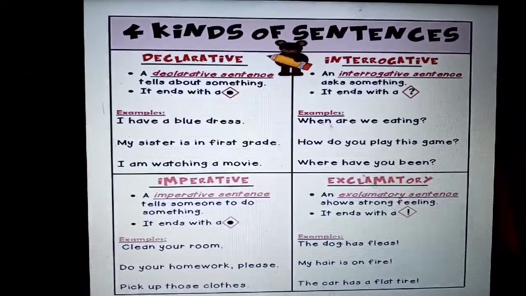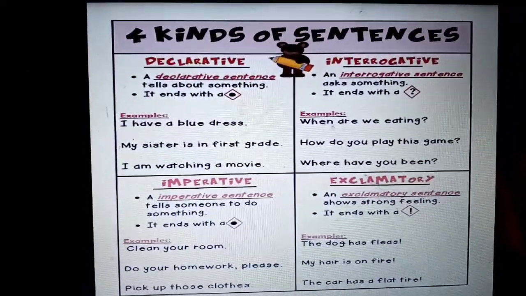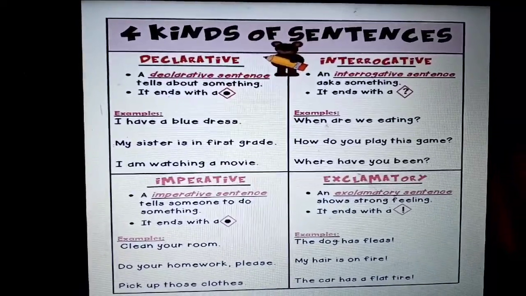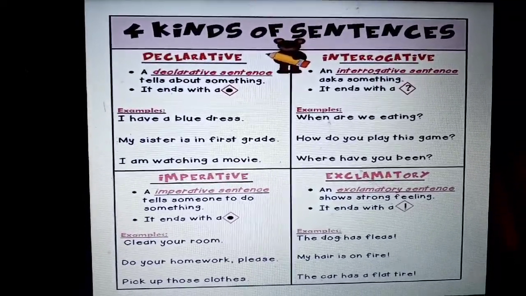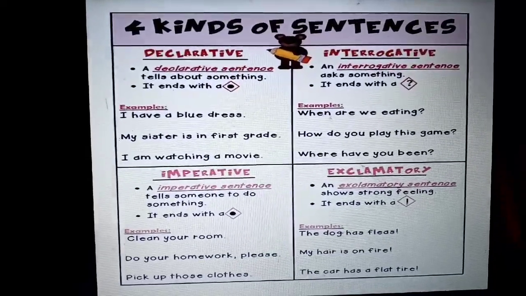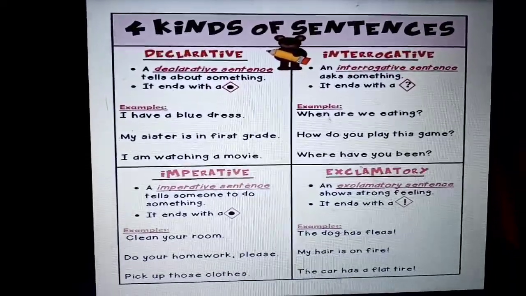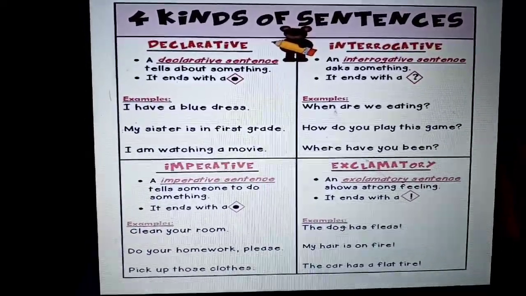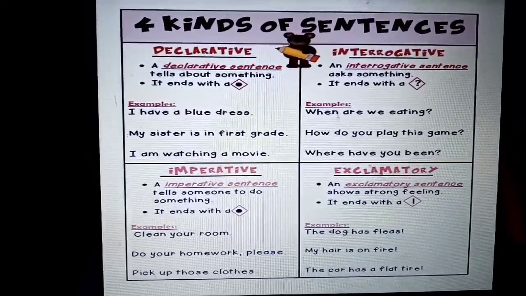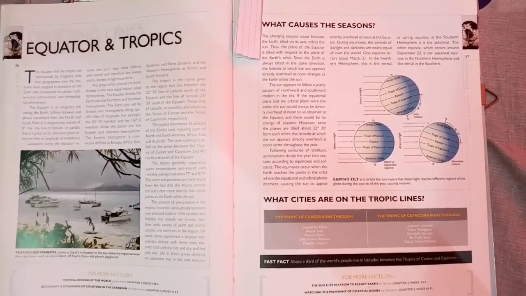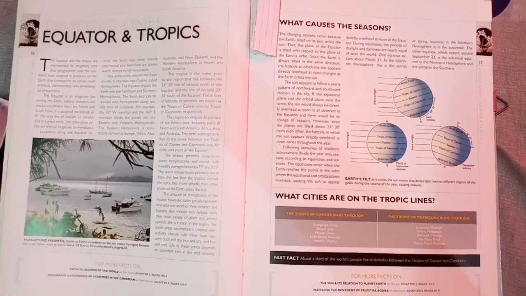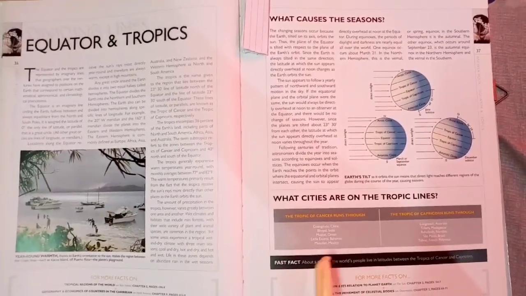Now children, I will show you some sample books through which you will understand that these are not only a part of the grammar book, but in our day-to-day life as well we use such sentences. So let us move to our books. This is a book of science which tells facts about the world, and I will read out a fact for you.